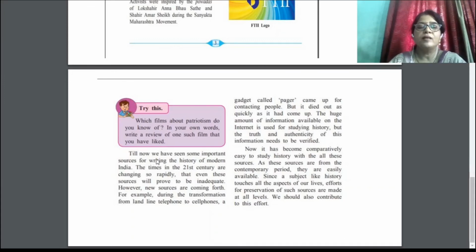Till now, we have seen some important sources for writing the history of modern India. The times in the 21st century are changing so rapidly. So, we are also experiencing this. How rapidly this century is changing, that even these sources will prove to be inadequate. That means the sources we are using may prove to be inadequate. However, new sources are coming forth.